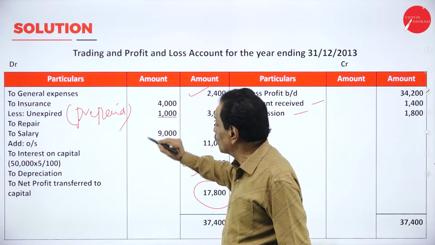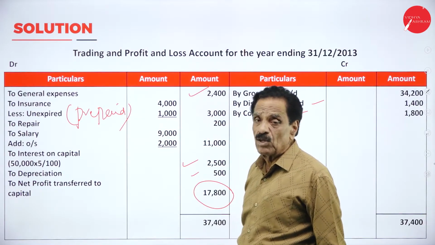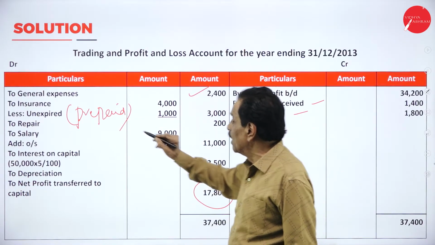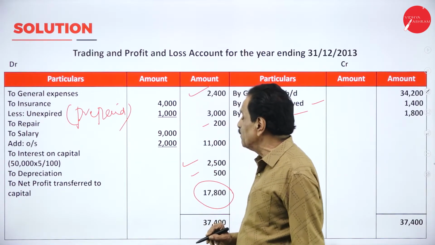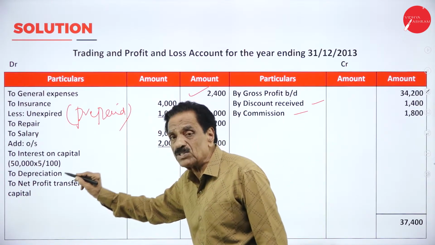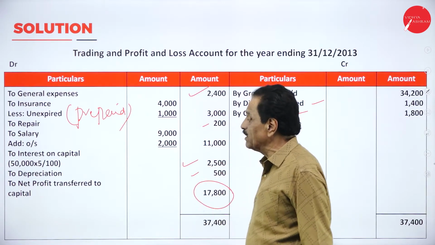Your general expense is 2,400. Your insurance is 4,000. How much unexpired prepaid? 1,000. It becomes 3,000. How much repair charges? 200. Your salary is 9,000. How much still payable? 2,000. It becomes 11,000.